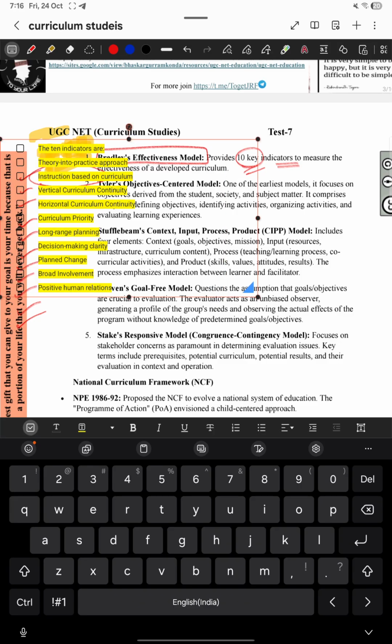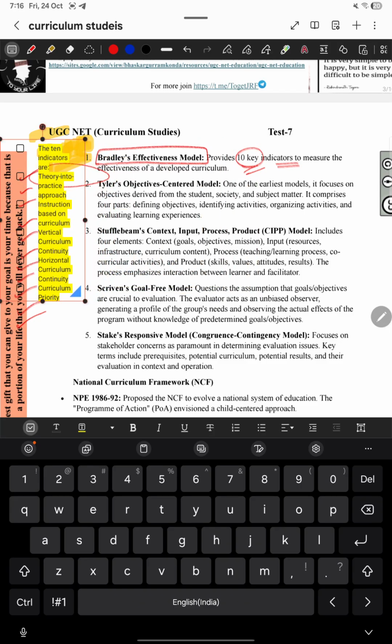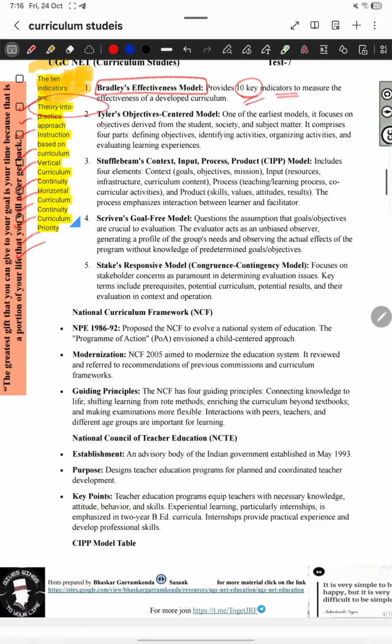Okay. So now you can take a screenshot. You can just go back and take a screenshot.